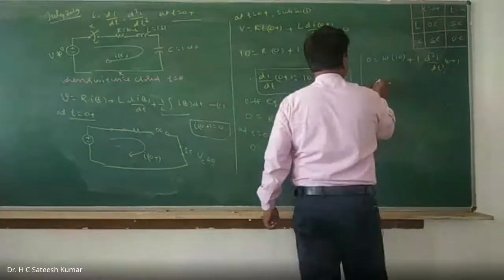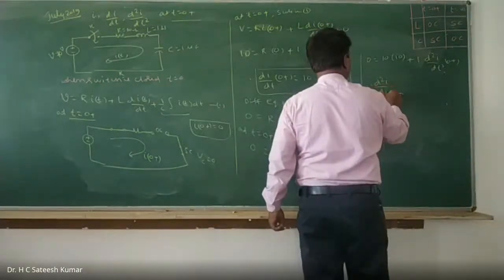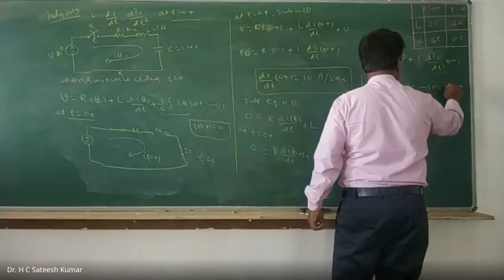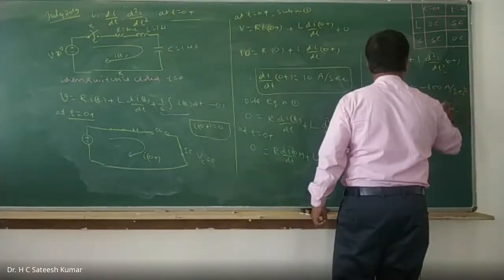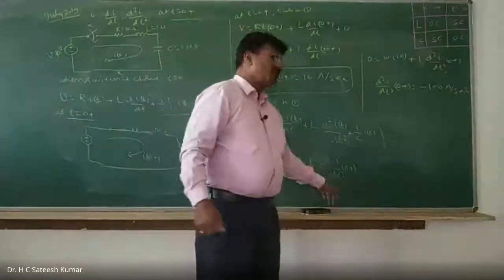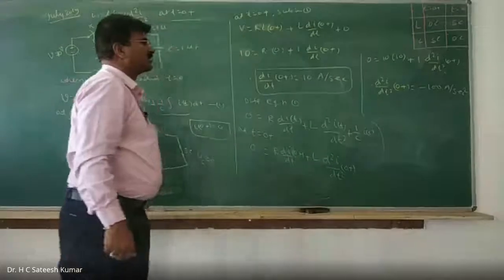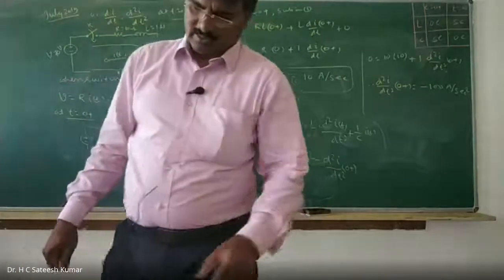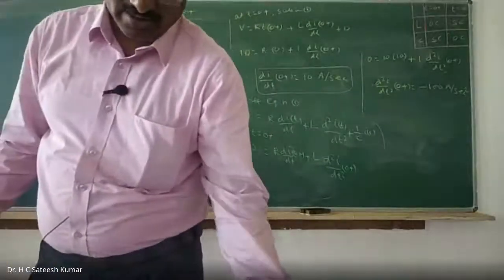Therefore, d squared I divided by dt square at 0 plus is equal to minus 100 amperes per second square. Because d squared, dt square is there, right? So we'll get it. That's all. So that will be a 7 marks question in the examination. Okay. So minus 100 amperes per second square.